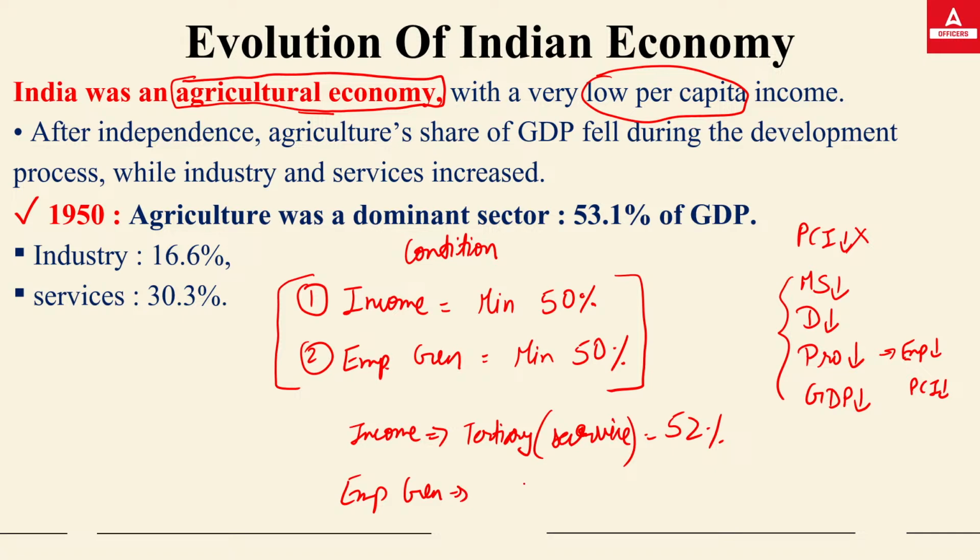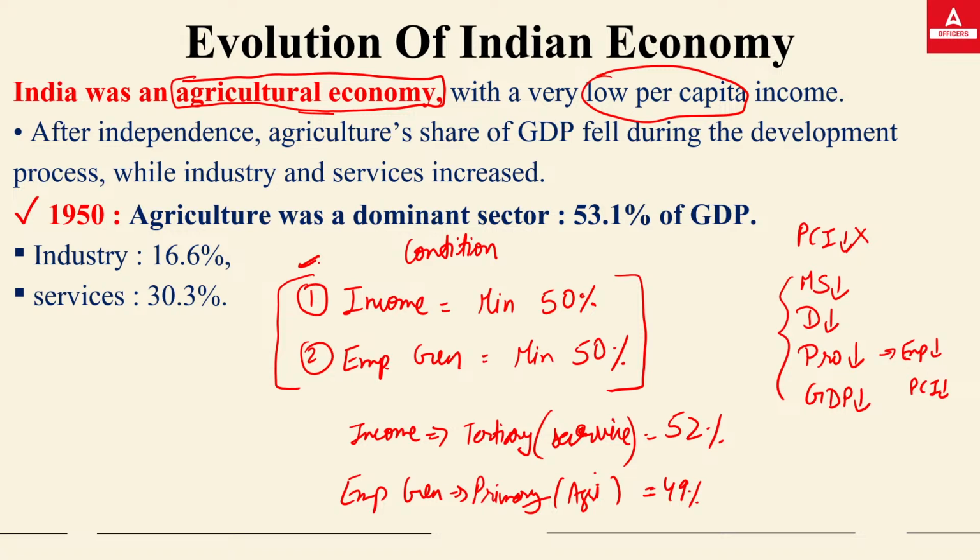Now, if I talk about the employment generation, we are getting it from the agriculture sector, that is the primary sector. The agriculture sector is providing around 49% of the maximum employment generation in the country in context to the three sectors. So we cannot call India an agriculture-based economy, nor a service-based one. Okay, so do remember these two conditions have to be fulfilled if you are calling an economy a particular sector based.